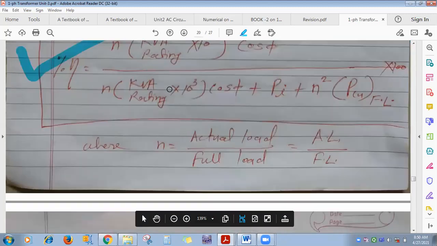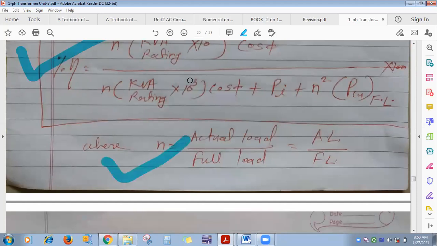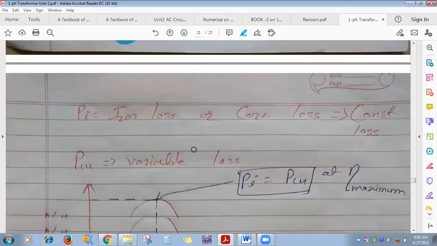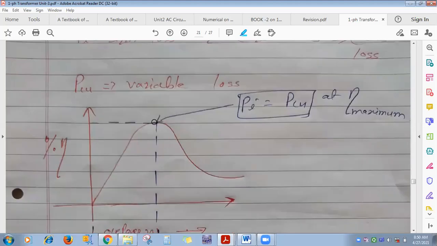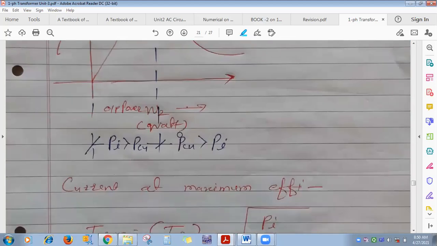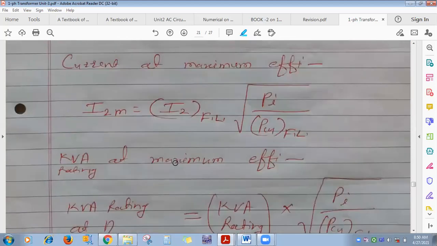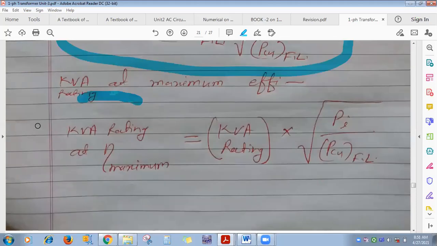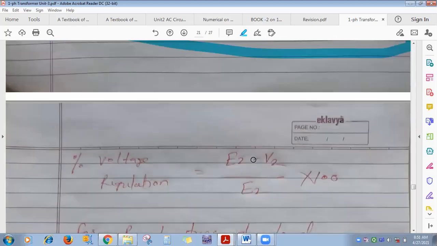Efficiency numericals are there in your syllabus. This is the general formula for full load efficiency, half load efficiency, or when the load is 75% or 85%, calculate the efficiency. We have seen the formula. What is the condition at maximum efficiency? Iron loss and copper loss are equal. Calculate current at maximum efficiency. Calculate KVA rating at maximum efficiency.